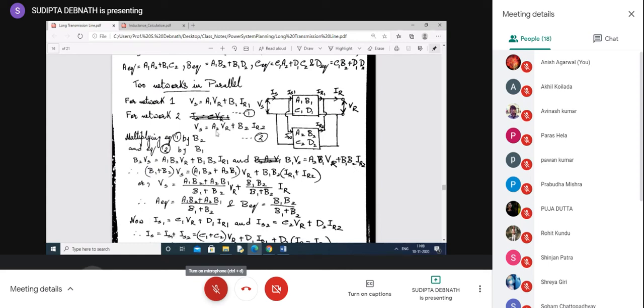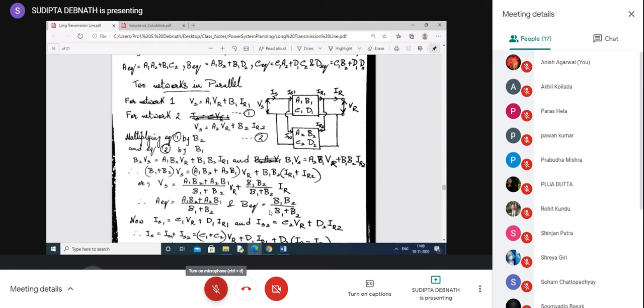Actually, why have you multiplied B2 and B1? To make the coefficients of this IR1 and IR2 equal, because we know IR1 plus IR2 equal to IR. So this becomes B1 B2, this becomes B1 B2. When you add, it becomes B1 B2 within bracket IR1 plus IR2. So it is like this. So we can substitute this one as IR. So dividing Vs, we can write as this one. So it is very easy to write. This is A equivalent, this is B equivalent. So we can easily write down what are the A equivalent and B equivalent parameters.